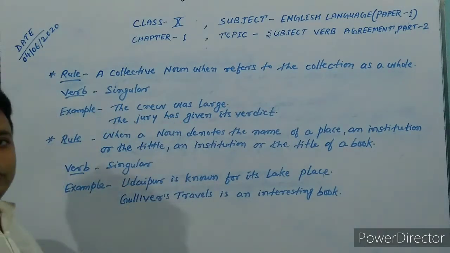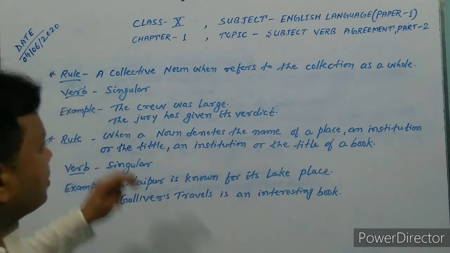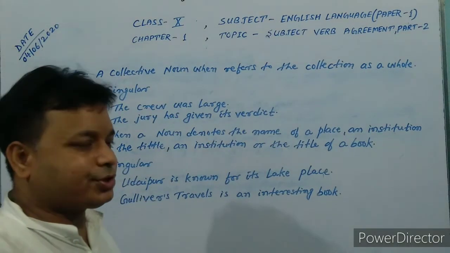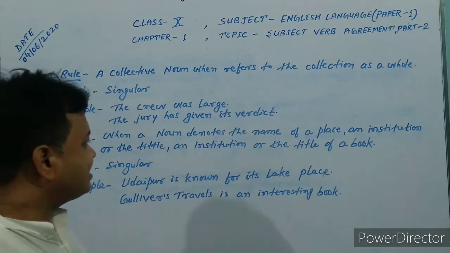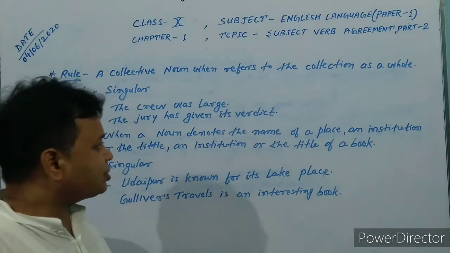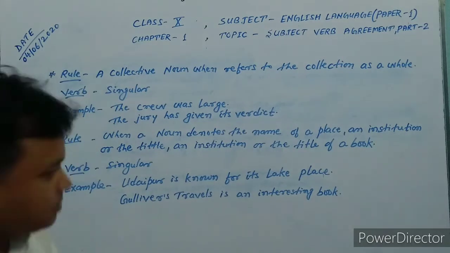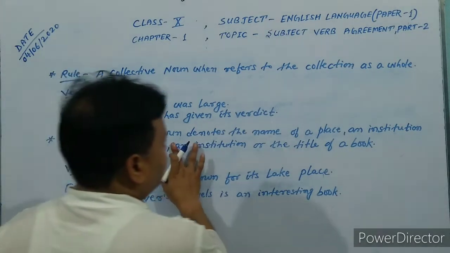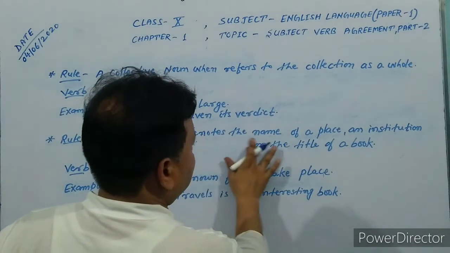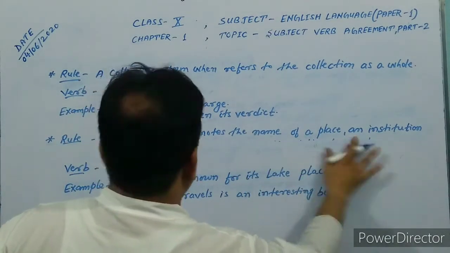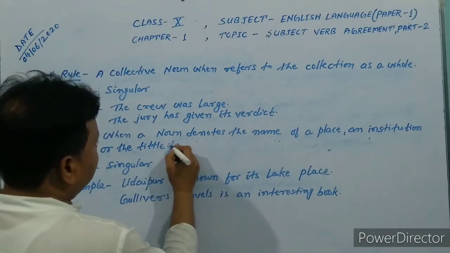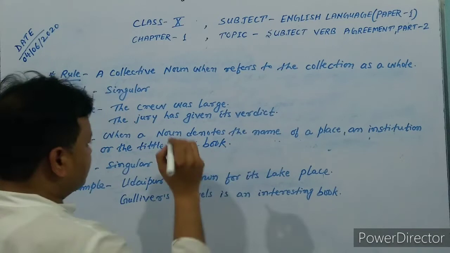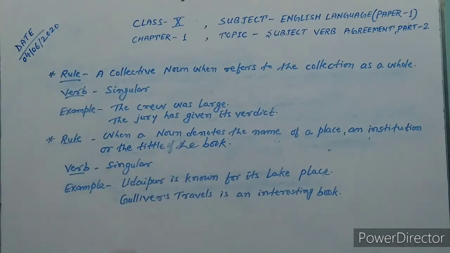Next is the rule I am going to teach you, subject, verb and agreement. When a noun denotes the name of a place, an institution or the title of a book, we have to use a singular verb.